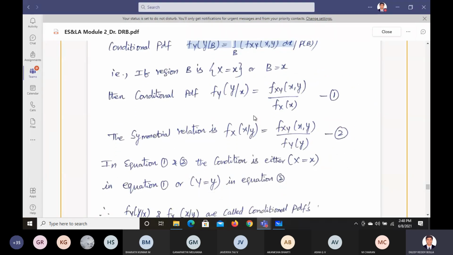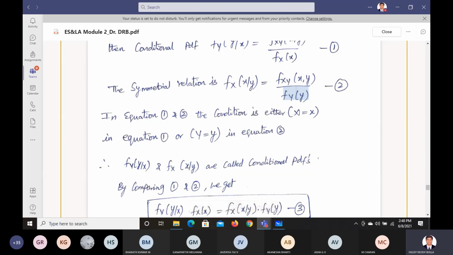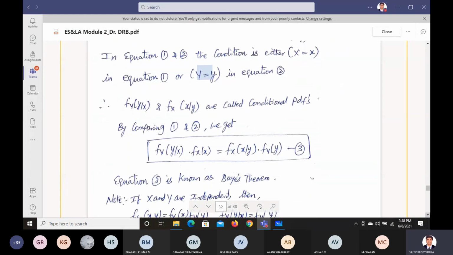You can understand this easily here. If you want to find the conditional joint probability of the PDF with y only, then you correspondingly divide that by x. If you want to find it with x, you correspondingly divide it by y. So based on these two expressions, 1 and 2, either the value of x equals x or the value of y equals y. The first equation says that the condition is either x equals x or let us say y equals y.